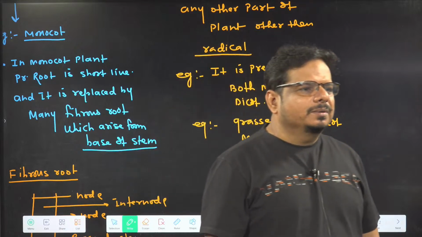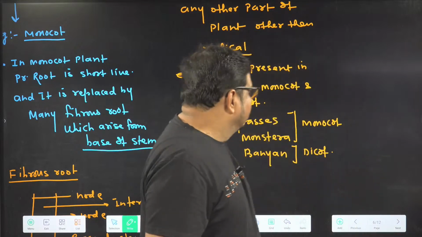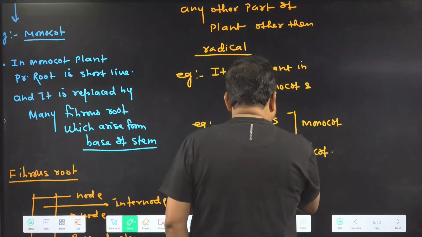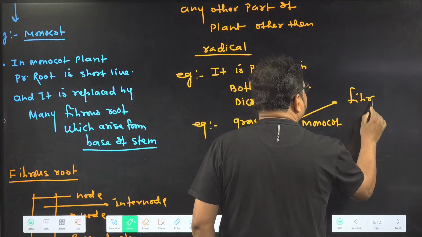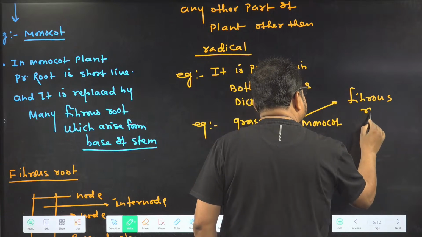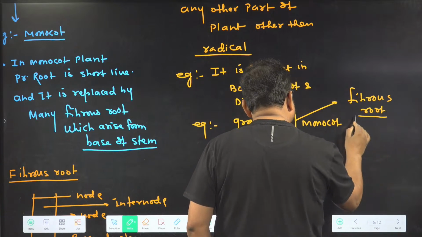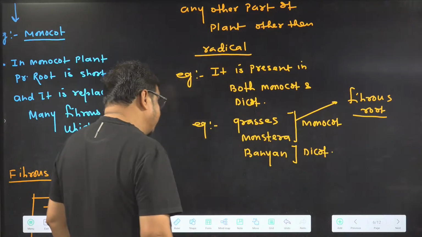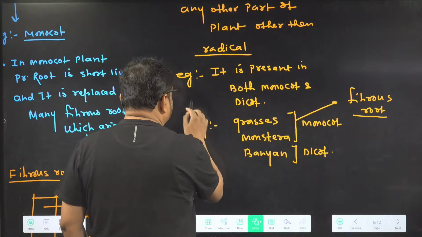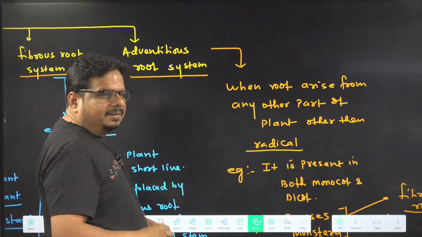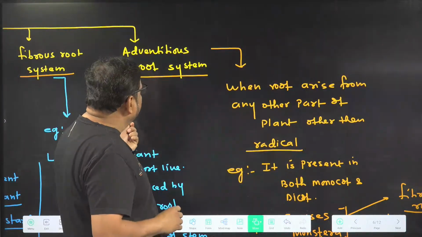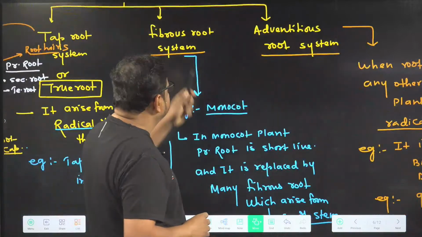Well done, very good. So in grasses and monstera, which kind of root is present? Fibrous root is present. And you can say, sir, you write fibrous root in another category. Got the idea? I told you, according to NCERT, I am differentiating.